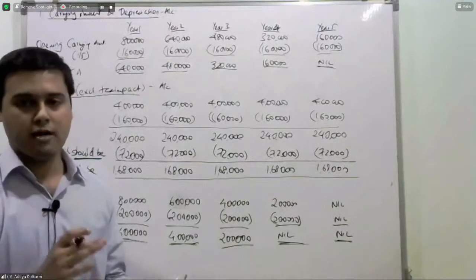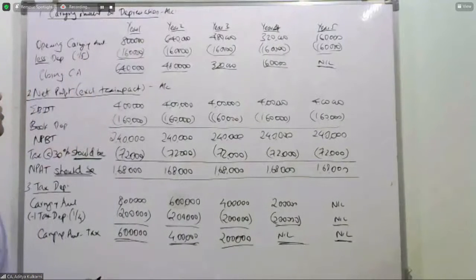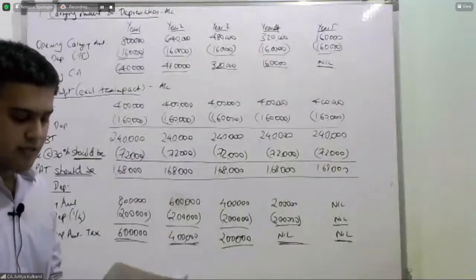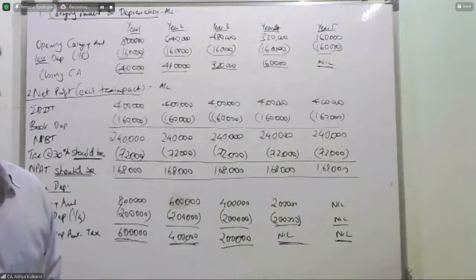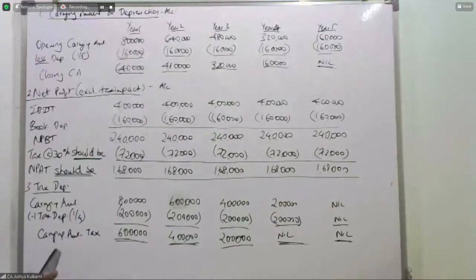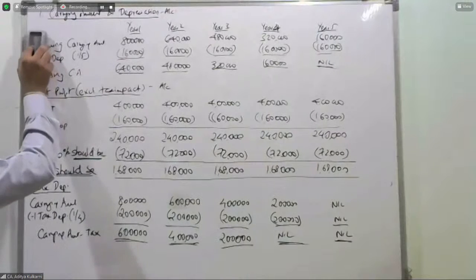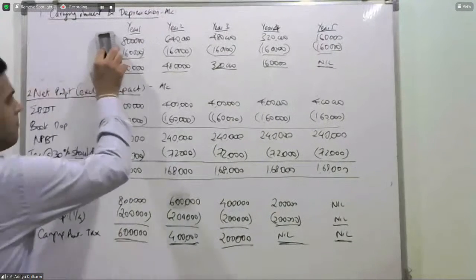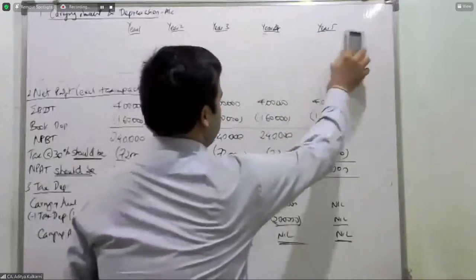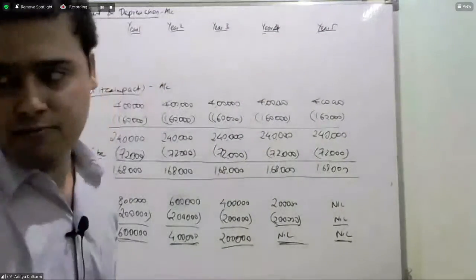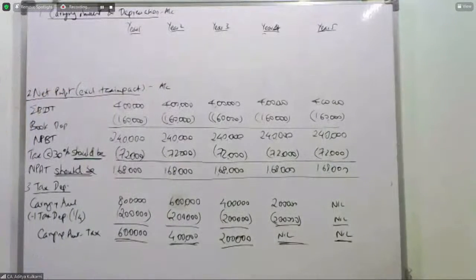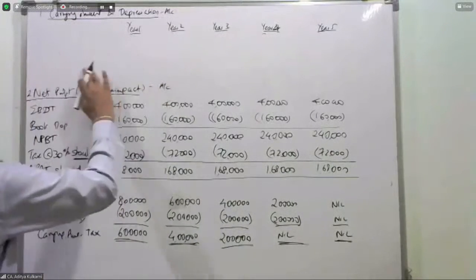Now comes the interesting part, which is your actual net profit, which will now be your current tax expense followed by net profit. Now this is done. I hope this is done. It's a very elementary calculation. So I will rub this off. Pardon me for the speed, but I have a lot to cover. It is manageable. So I will hurry up and we can discuss many more things.